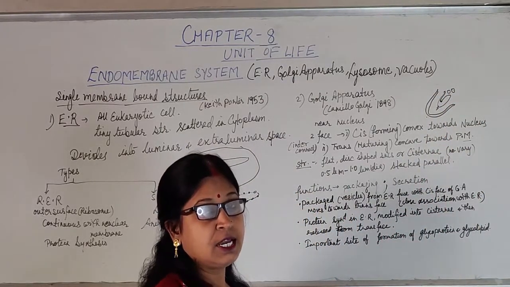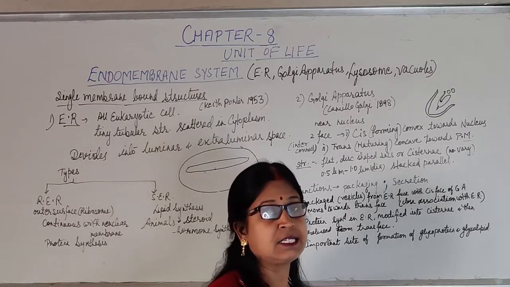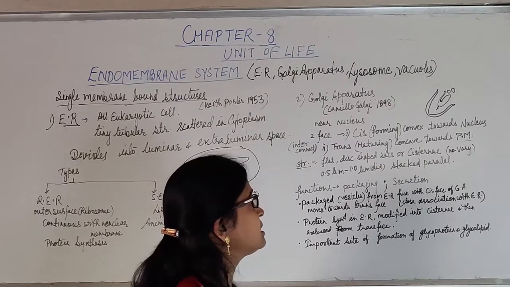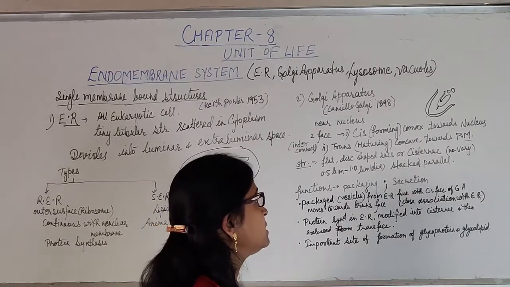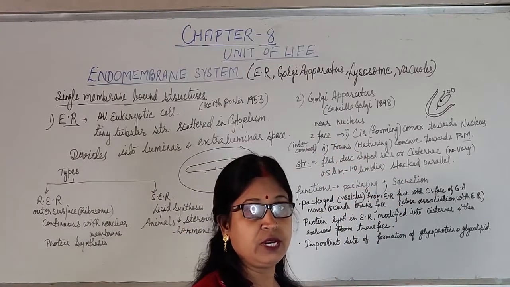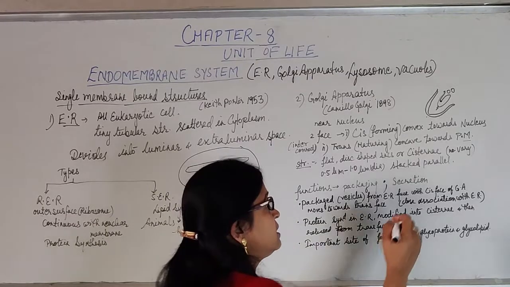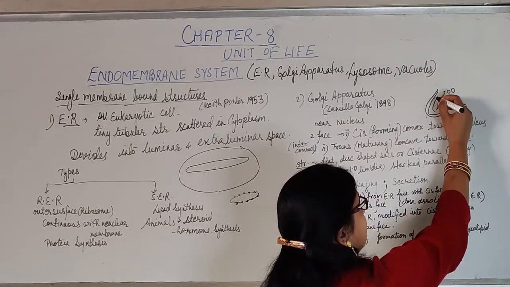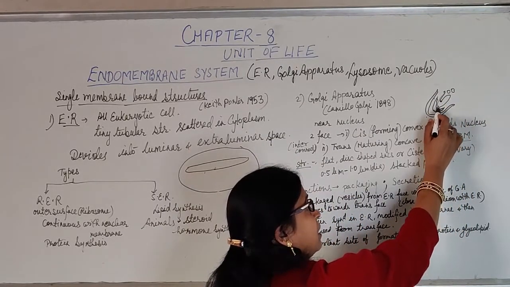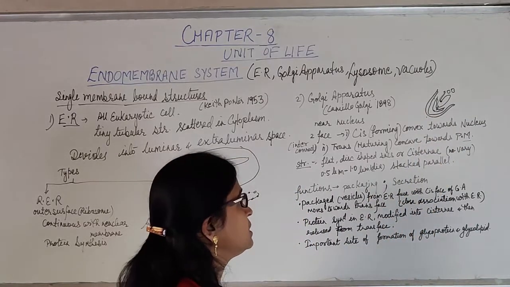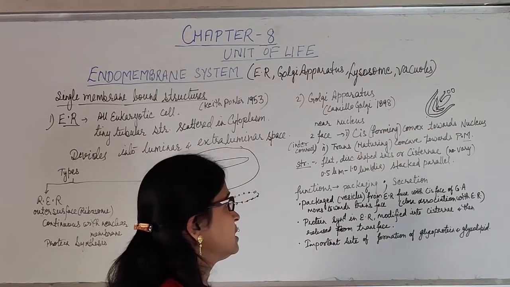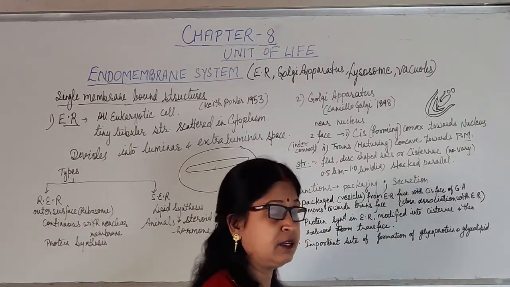Now the structure consists of flat sac-like structures, tubular structures known as cisternae. So cisternae, small vesicles, and sac-like structures are all collectively known as the Golgi apparatus, which are stacked parallel over each other like this. In this way, they are parallel to each other and they form the Golgi apparatus. Now the main function of this Golgi apparatus is packaging, secretion, etc.